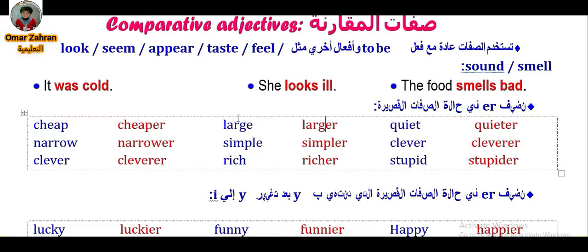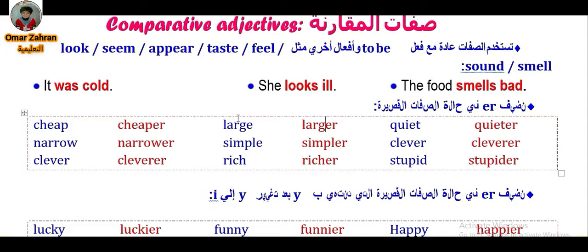The comparative form of adjectives and the superlative form of adjectives. We have three kinds of adjectives: short adjectives, long adjectives, and irregular adjectives. Let's start with the short adjectives. We add er to the adjective in the comparative form, and then than after the adjective.